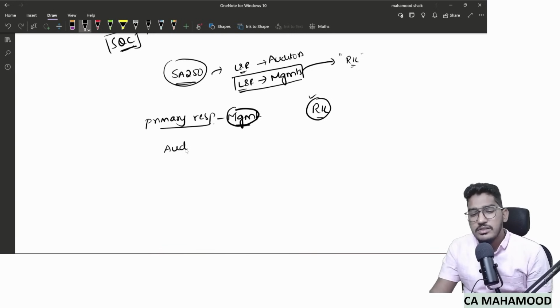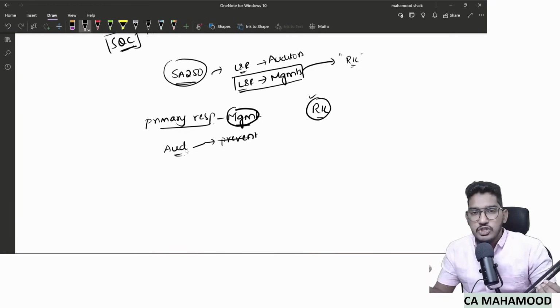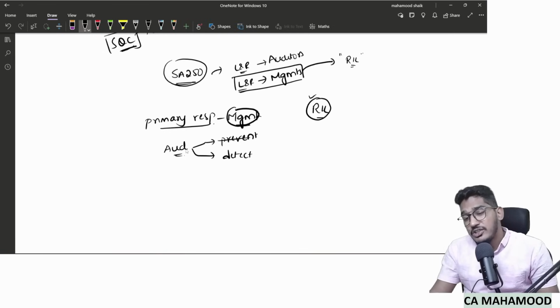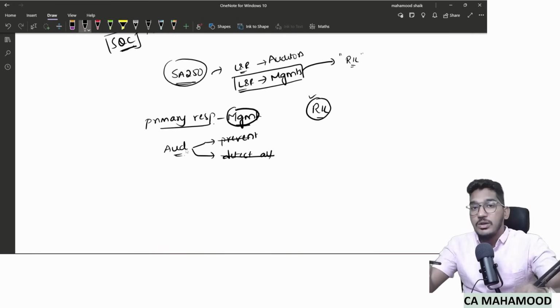So what about the auditor's responsibility, sir? Let us come to that now. Can you expect the auditor to prevent all non-compliances? If you are appointed as auditor of a company, can the shareholders or the management expect the auditor to make sure that the client company is complying with all the laws and regulations? No. So the auditor cannot be expected to prevent the non-compliances. Can the auditor be expected to detect all non-compliances? No. At the same time, the auditor cannot be expected to detect all non-compliances.